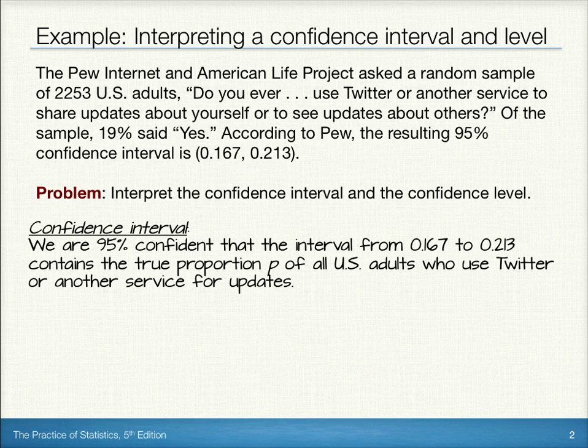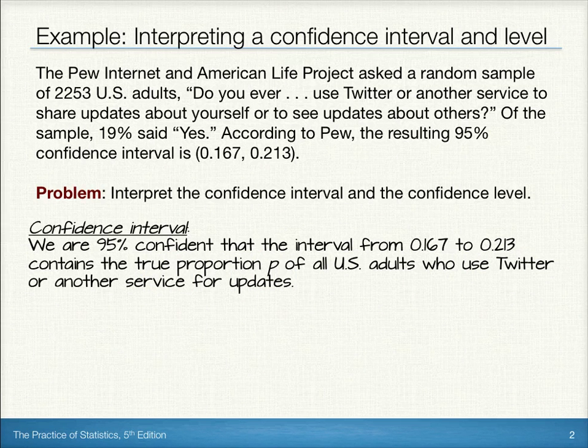Well, for the interval, we know that we are 95% confident that the interval from 0.167 to 0.213 contains the true proportion P of all US adults who use Twitter or another service for updates. Notice there are a few important things to include when interpreting an interval. Number one, we want to make sure that we say the confidence level itself. Here we're 95% confident. Next, we want to state the interval, in this case from 0.167 to 0.213, and then we want to make sure we note that we contain the true proportion or the true parameter that we're interested in the context of the problem.